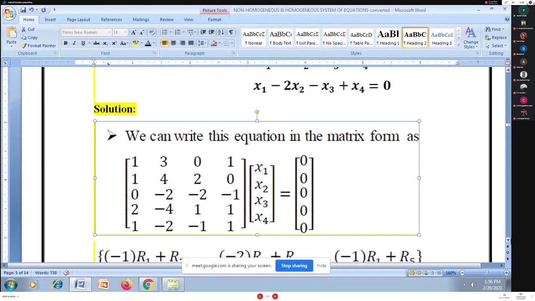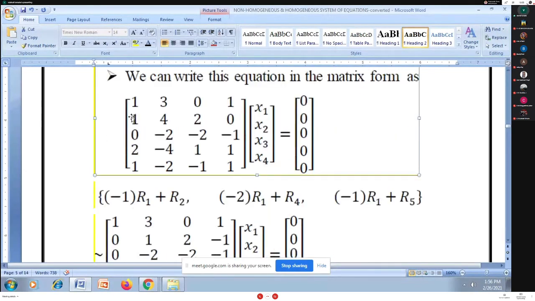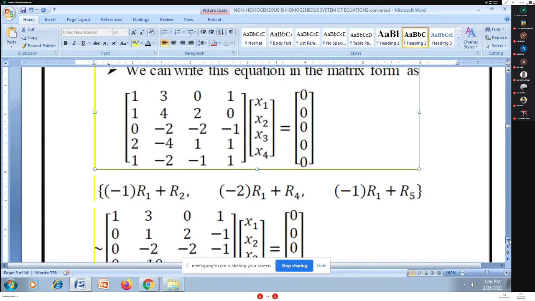Just apply row transformations to A. So I'm doing R2 minus R1, R4 minus twice R1, R4 minus R1, and R5 minus R1. Sorry, my sequence changed here.